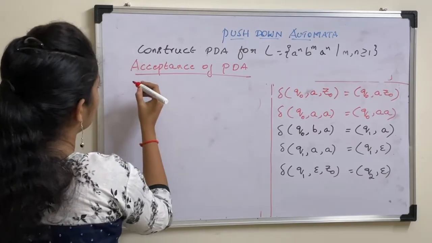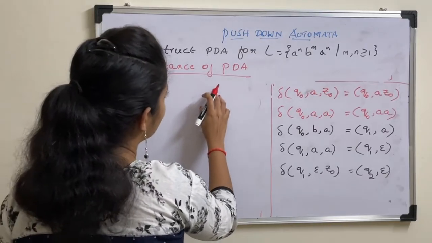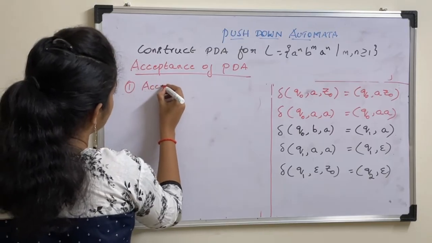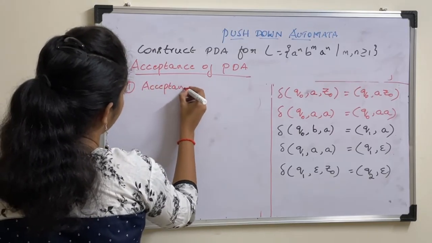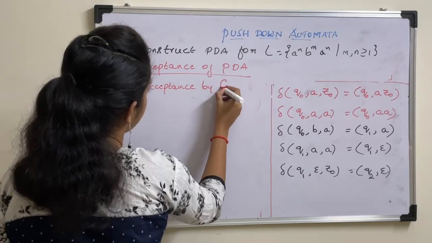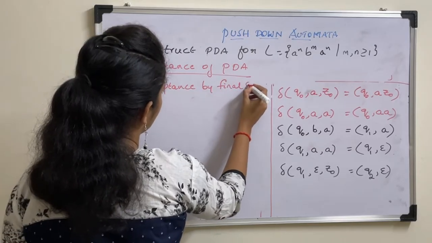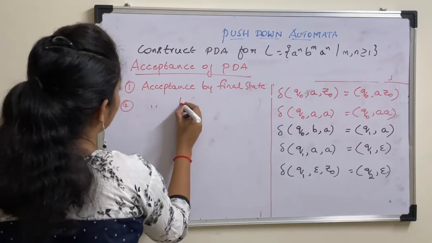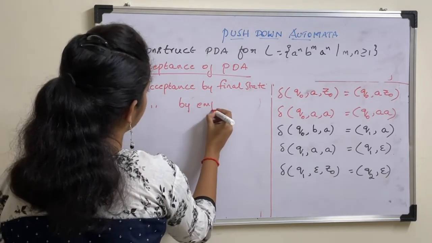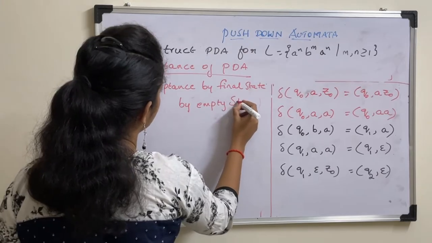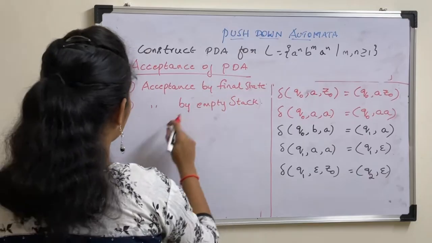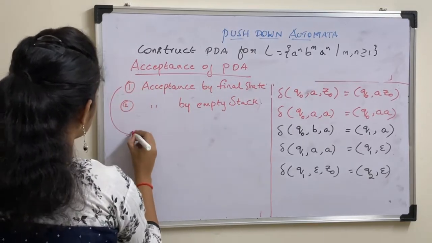So here a language can be accepted by PDA in two methods. One is acceptance by final state, and second one is acceptance by empty stack. Okay, so acceptance by final state, what it means exactly?